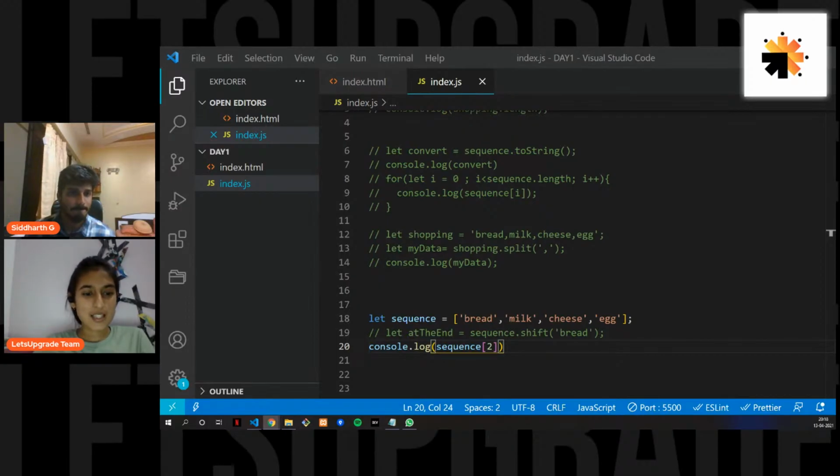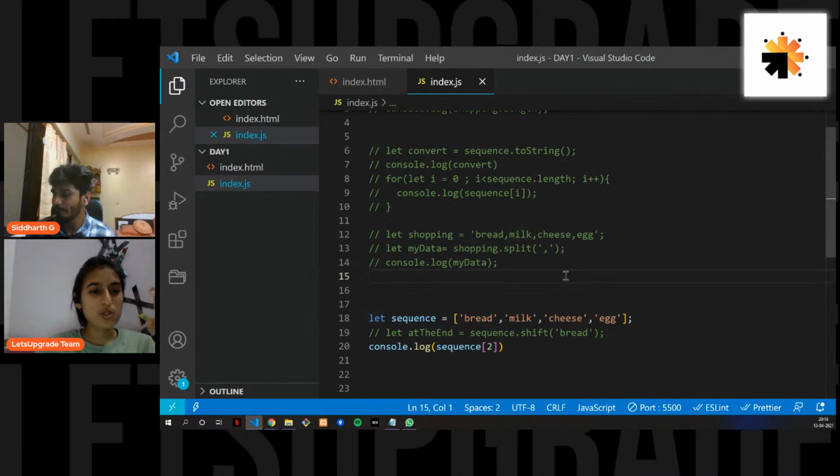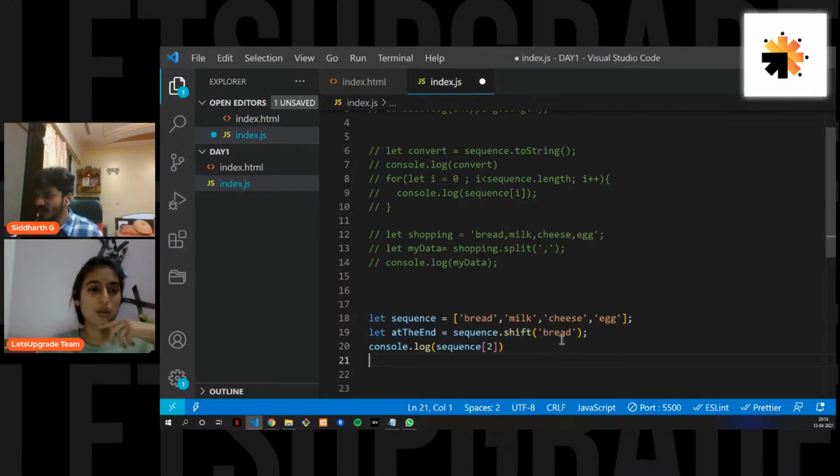Sheikh is asking, if shift is removing the element from first, then why you gave the bread? He's asking, shift is used to pop out the element from the first part, then why we need to define the element name? Why are we defining the element name if shift can pop out the first element, right?